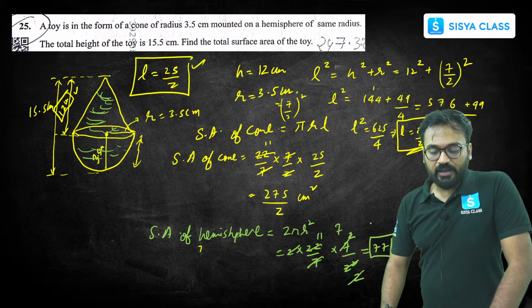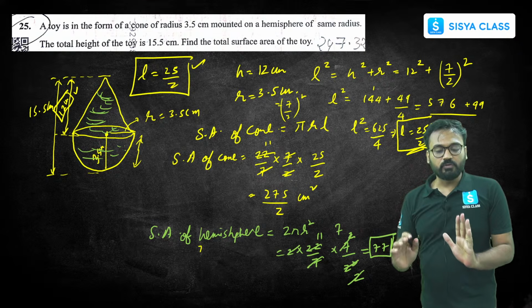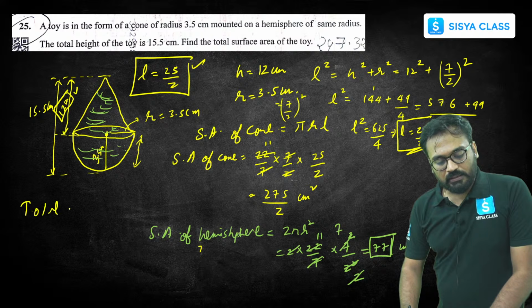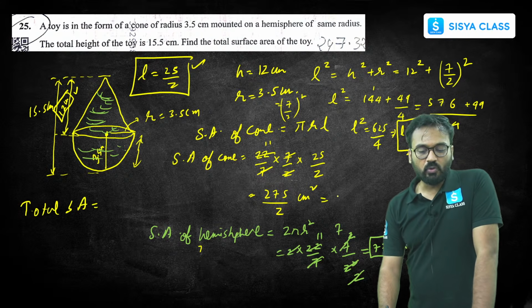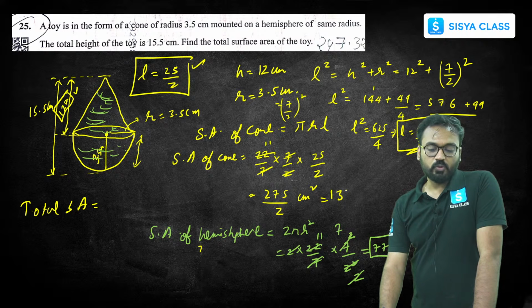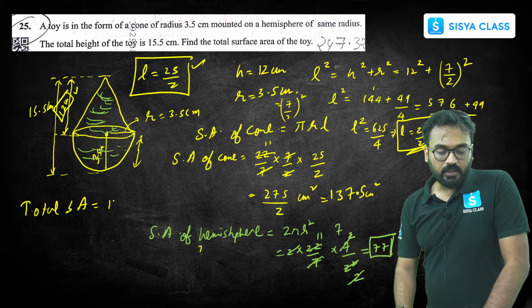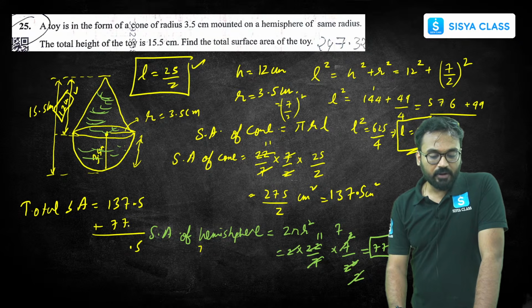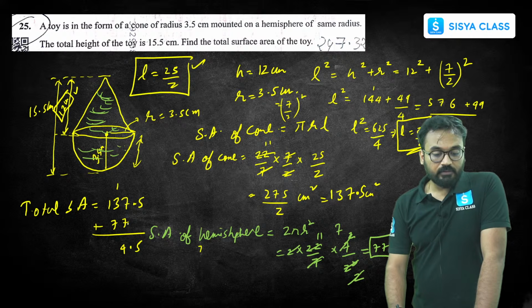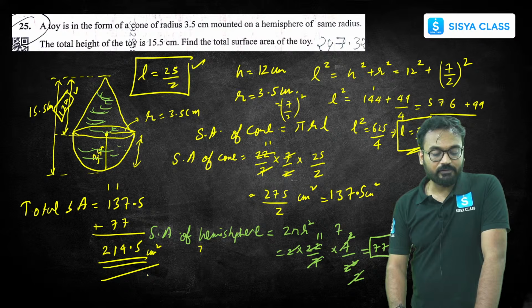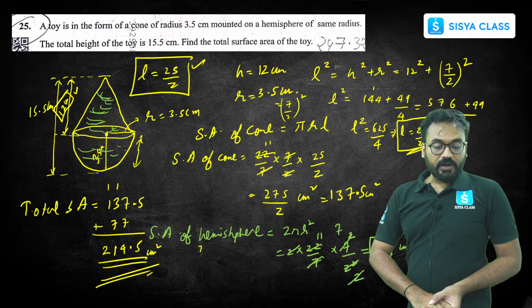So 77 plus 275 by 2 centimeter square, both of them you add. That will give you the total surface area. So for 275 by 2, you will get 2 1s are 2, 2 3s are 6, 2 7s are 14, and 0.5. So these two things you add: 137.5 plus 77. Add both of them. This will be 0.5, 7 plus 7, 14, 7 plus 3, 10 plus 1, 11, 1 carry, 214.5 centimeter square. That's the correct answer. Those who all got 214.5 centimeter square, that's the correct answer.